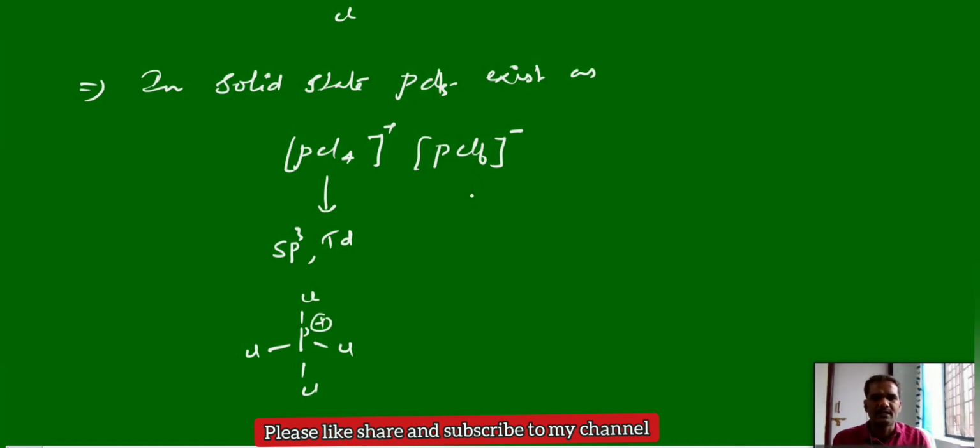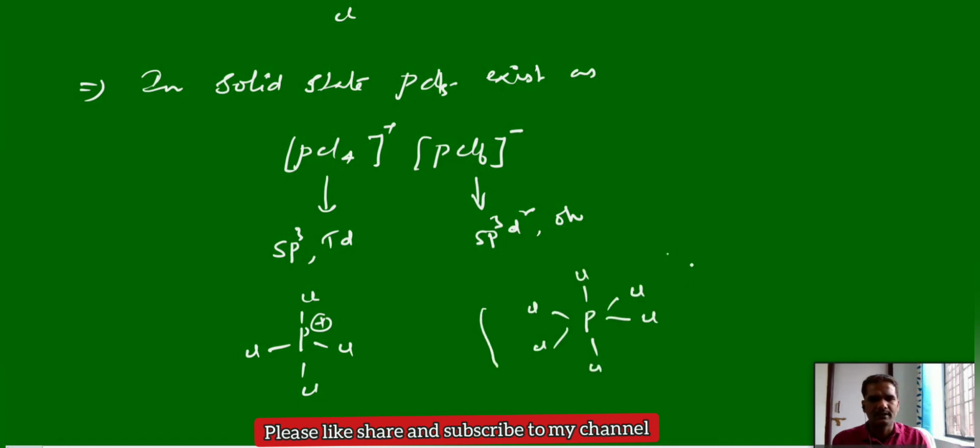Whereas PCl6 minus has sp3d2 hybridization and octahedral geometry, like this. Overall it has a negative charge. One is octahedral and one is tetrahedral. These points you should remember: the hybridization of phosphorus in the cationic form, the hybridization in the anionic form, and their corresponding geometries in solid state.